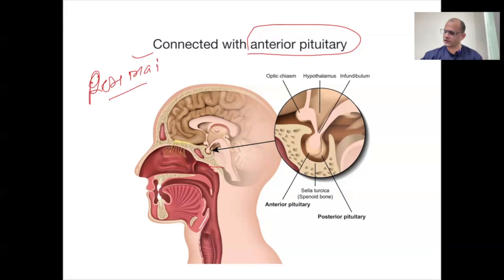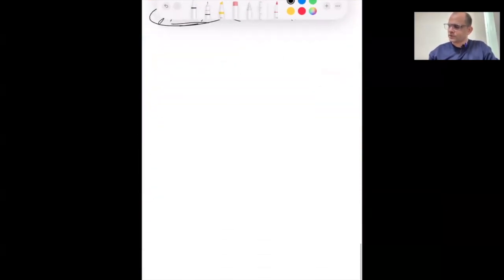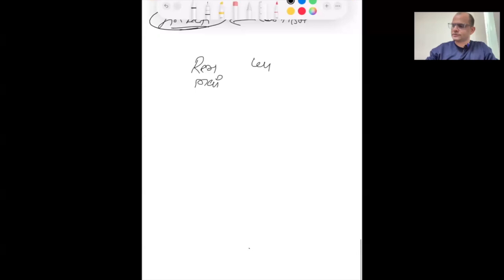We can see this is the brain, and this is the anterior pituitary here, somewhere in the brain. What is the role of the pituitary? So we have to treat the Renmai, Lung 7 and Kidney 6, for the anterior pituitary.